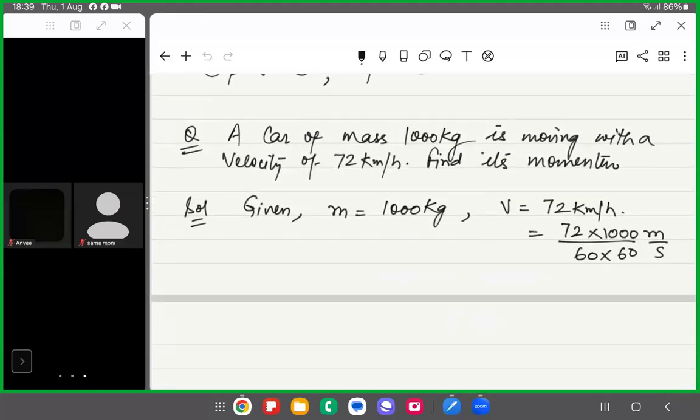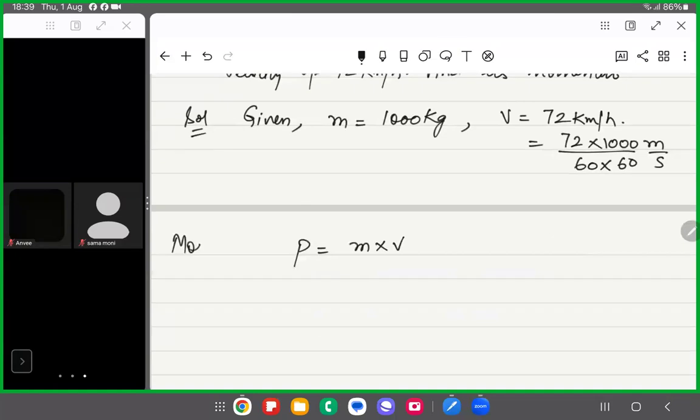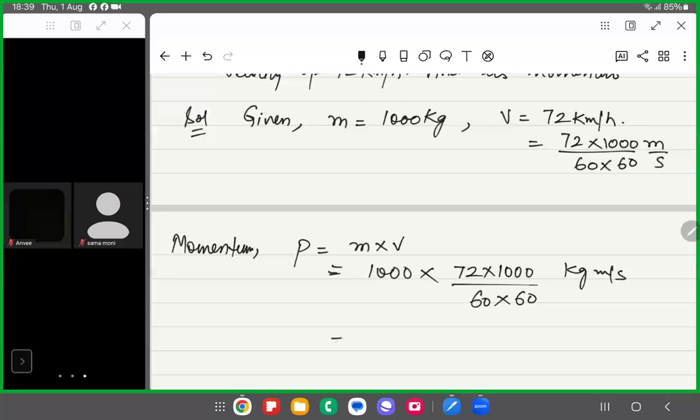You can now put the values within the formula. So P is equal to m into v, right? This is the momentum. Now this is 1000 into v. v is 72 into 1000 upon 60 into 60 kg meter per second. Yes, now solve this.